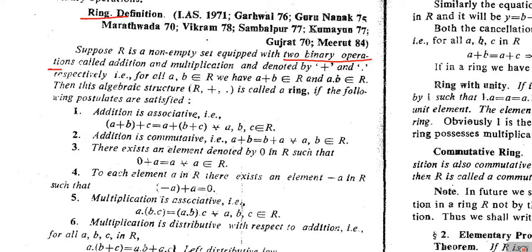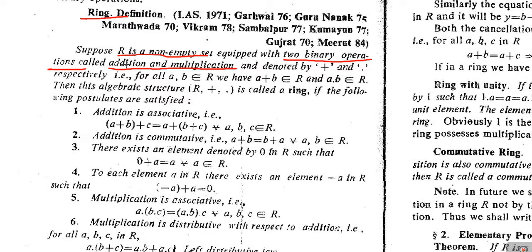Now we are going to consider two binary operations at the same time on a non-empty set, and suppose that set is R. So if R is a non-empty set equipped with two binary operations called addition and multiplication.